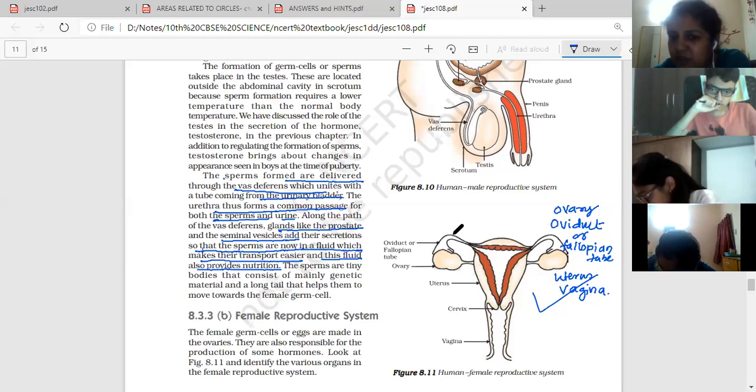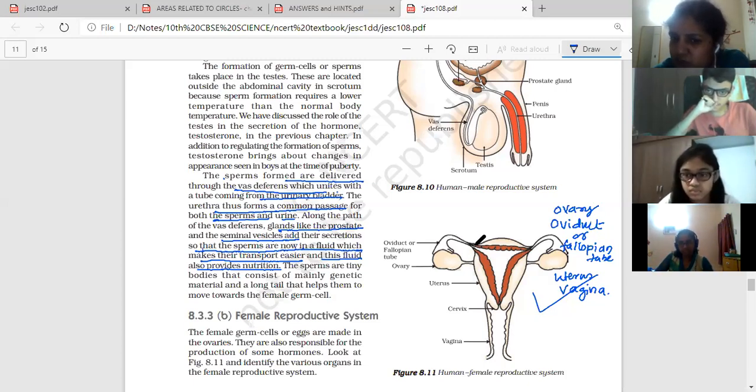So ovum and sperm fertilize. After that, the zygote is formed. Then that zygote again divides further to form the embryo. So embryo formation also takes place in this tube. And then that embryo, when the embryo is formed, will enter the uterus.